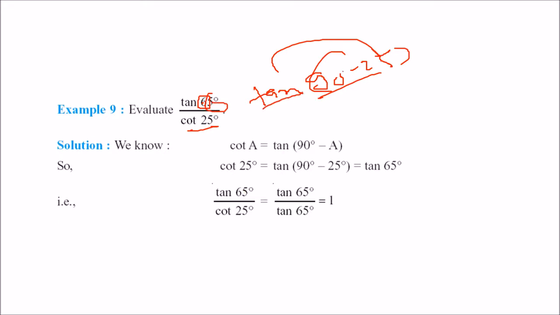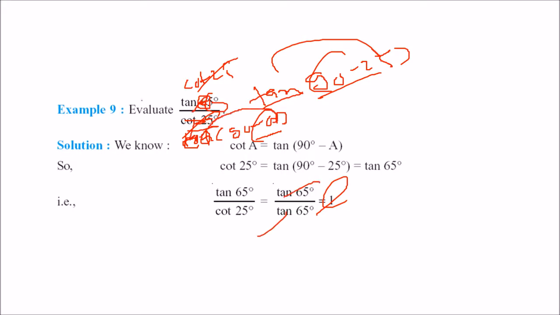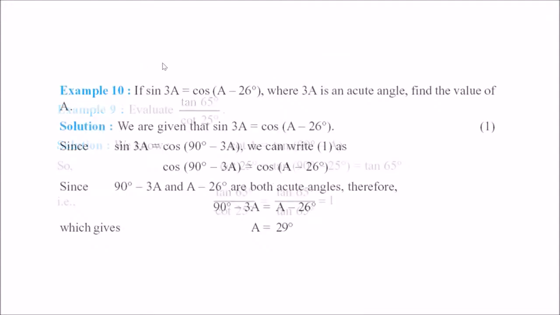Cot 25 gets cancelled, you get 1. You can take another method. You can write cot 25 is equal to tan 90 minus 65, which becomes essentially tan 65. Tan 65 you can cancel. In either way, you are going to get 1.